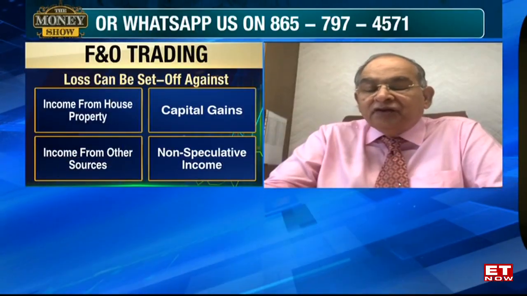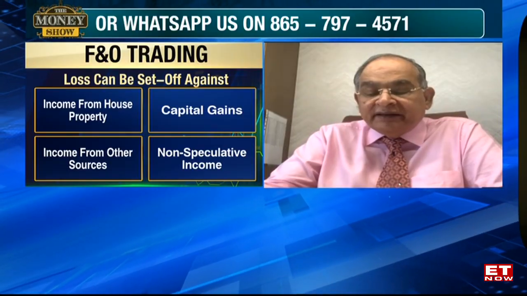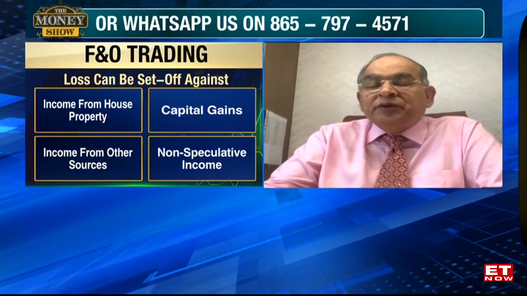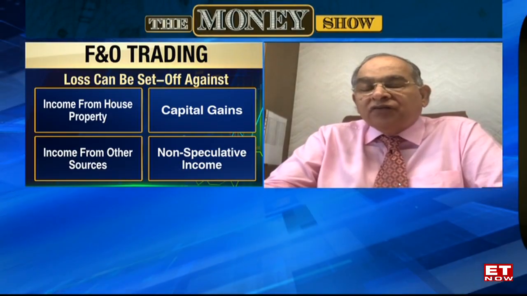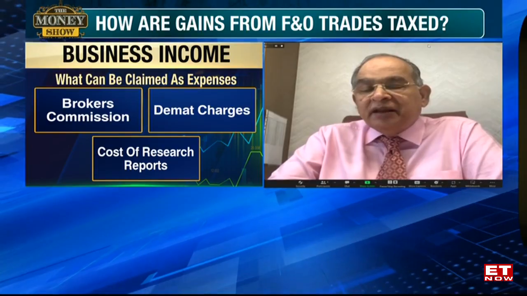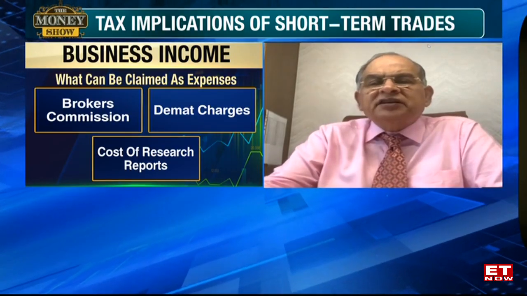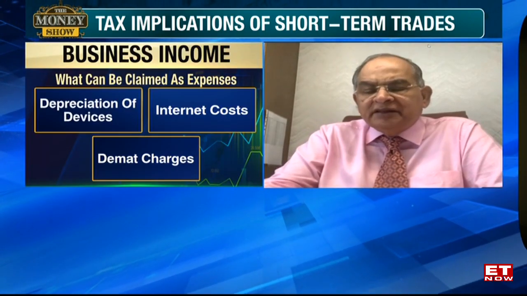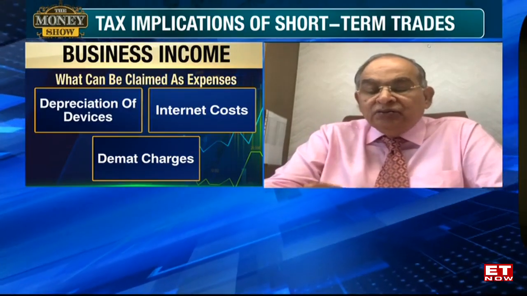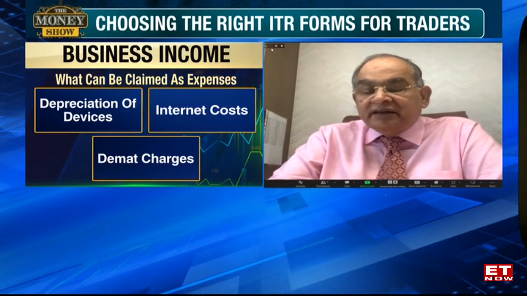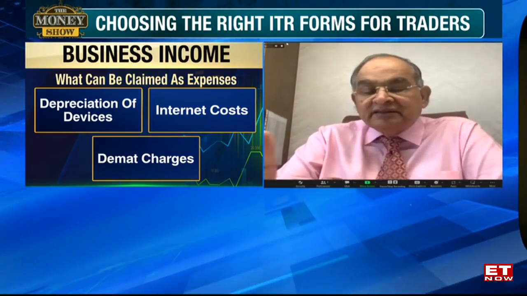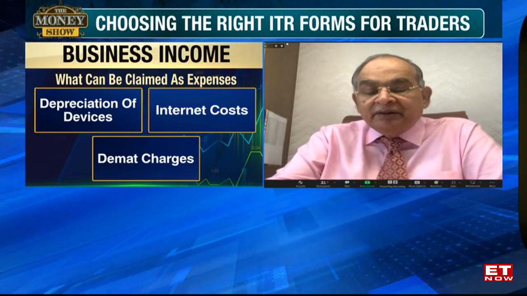For example, if you are carrying out this activity systematically, and you have employed people, you have got a full-fledged office, you have got computers, depreciable items, you have got peons, every expenditure is deductible like any other business expenditure, provided you have the documents. Yes, these are the expenses I have incurred and I am entitled to get the deduction.